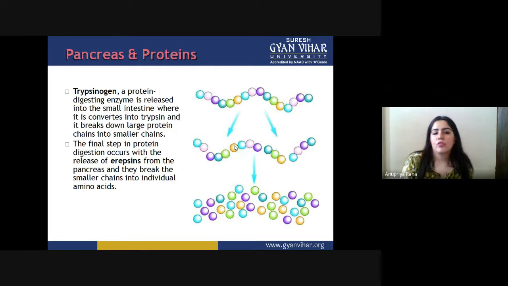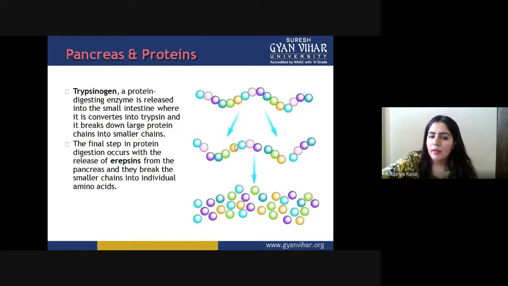So this is trypsinogen, a protein digesting enzyme. That is also very important because the pancreas also has the capacity to digest protein. This enzyme is released into the small intestine, where it is converted into trypsin, and it breaks down the large protein chains into smaller chains. So trypsin, present in the small intestine, converts the large molecules into small molecules, and only these small molecules can be absorbed